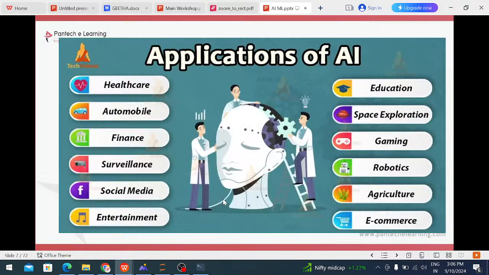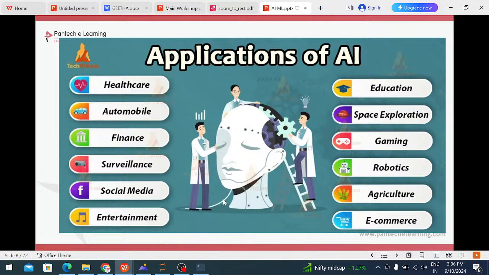We are using artificial intelligence in a lot of applications. These are the applications. We mostly use artificial intelligence in healthcare, automobiles, finance, surveillance, social media, entertainment, education, space, gaming, robotics, agriculture, and e-commerce. For example, in healthcare, when one person is sick, we connect them to a chatbot, like a medical application.